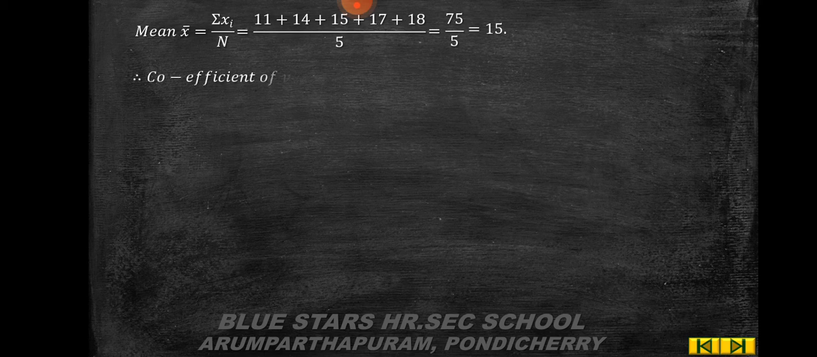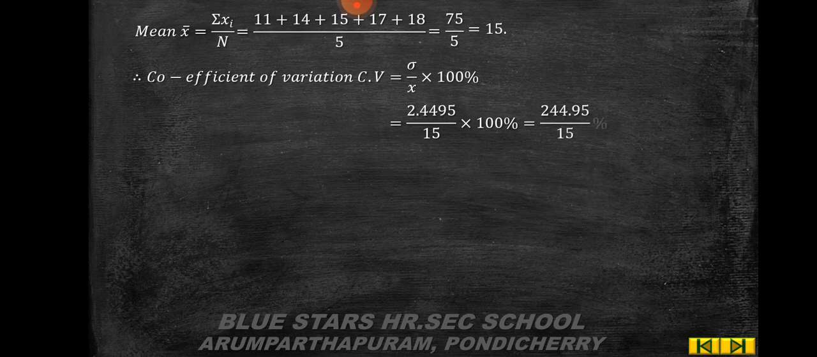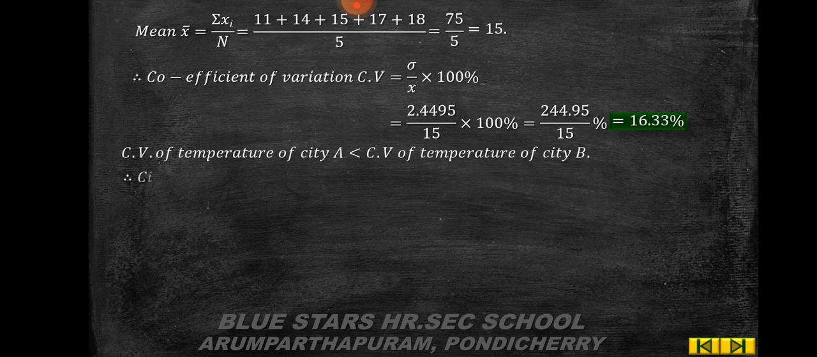So coefficient of variation CV is equal to sigma by x bar into 100, which is 2.4495 by 15 into 100, which is equal to 244.95 by 15 percentage, which is equal to 16.33 percentage. So therefore the CV of the temperature of city A is less than the CV of the temperature of city B. So city A is more consistent in temperature change.